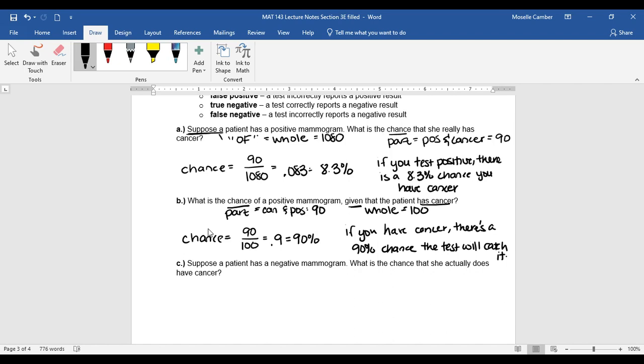So people think that, so you have to be careful with the 90% accuracy. It means it's trying to catch all of the cancers. And so because it's trying to catch all the cancers, sometimes it catches things that aren't actually cancer, but they want to make sure that if you do have cancer, they catch it.